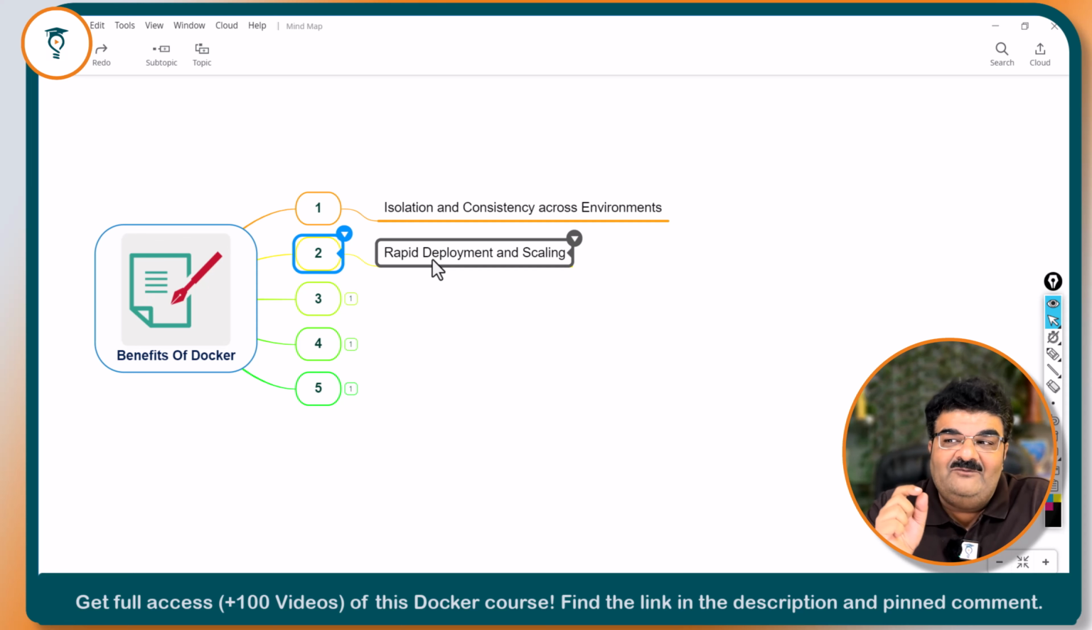Now when we go for the practical, you will get a better understanding. But yes, container deployment is rapid and you can also scale containers easily compared to virtual machines.